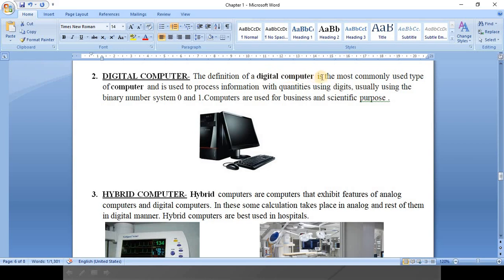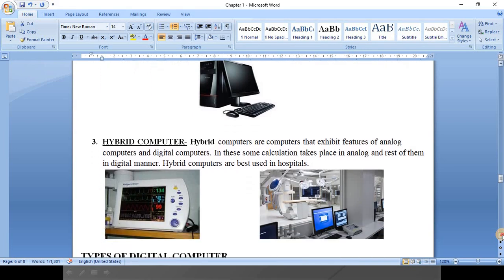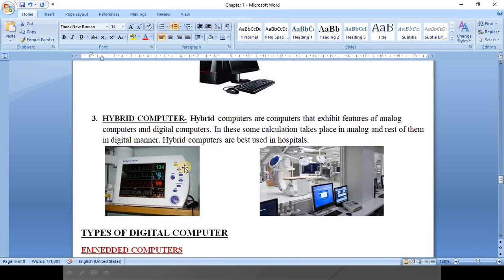So the definition of a digital computer: it is the most commonly used type of computer and is used to process information with quantities using digits, usually the binary number system 0 and 1, and they are used for business and scientific purposes.